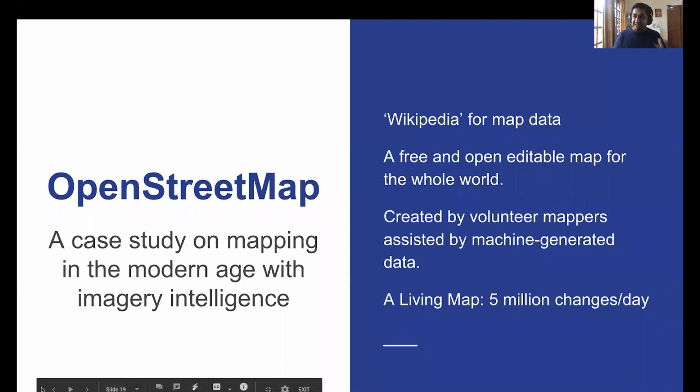And this is primarily done by volunteer mappers, but there is a huge amount of machine generated data that assists the mappers. And just to give you a scale of this, it's a really big project, and there are a lot of big tech companies also involved, as you'll see. And for a given day, you can see the map globally gets up to 5 million changes. So you can see the volume of changes that are being made to this living, breathing map. And a lot of it is assisted by these machine learning techniques, which are extracting intelligence from imagery. Next slide, please.